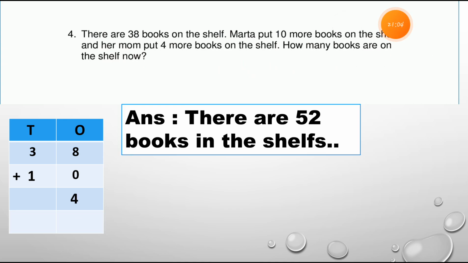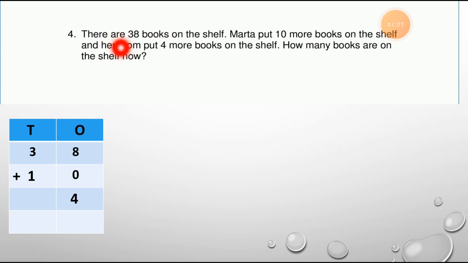Now here you can see, students, there are 38 books on the shelf, and Martha put 10 more books on the shelf and her mom put 4 more books on the shelf. How many books are on the shelf now? So first of all 38, then she put 10 more books and her mom put 4 more books. So in total we have to find out how many books there are in all. So we have to add these 3 numbers together. Then we will find out how many total books there are.